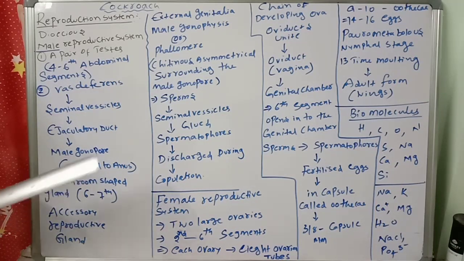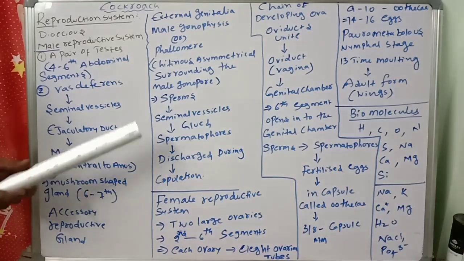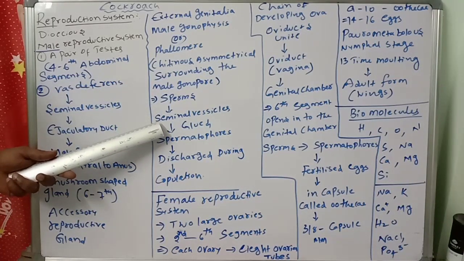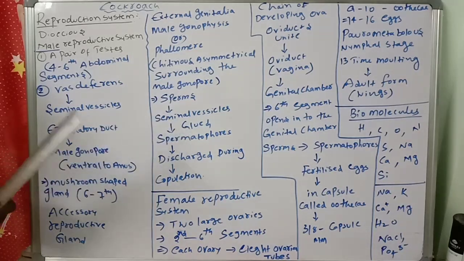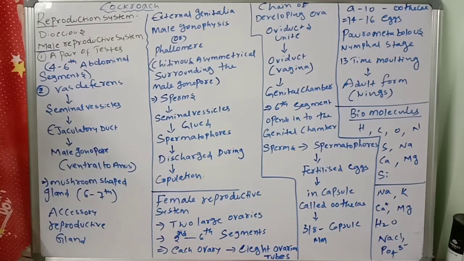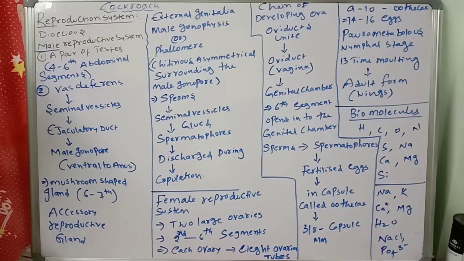The sperms are stored in the seminal vesicles and are glued together in the form of bundles. The sperms come from the testes, they are stored in the seminal vesicles and glued together like a bundle. These sperm bundles are called spermatophores. These spermatophores are discharged during copulation. That is important.